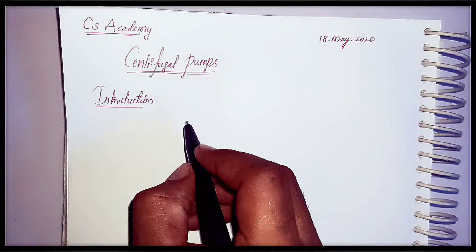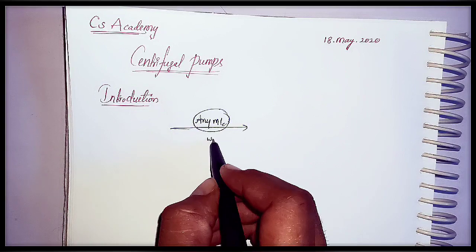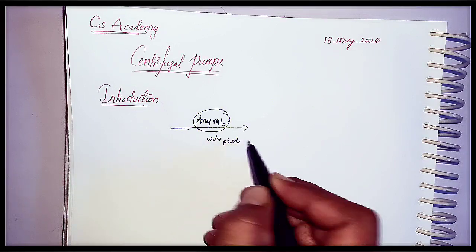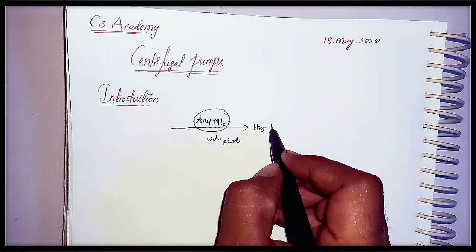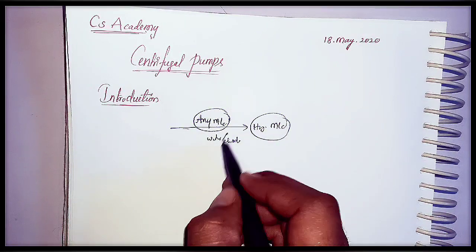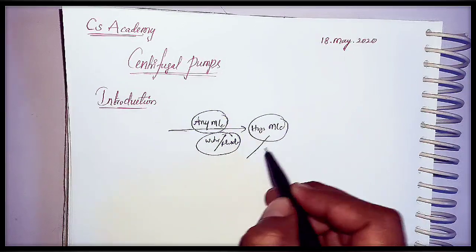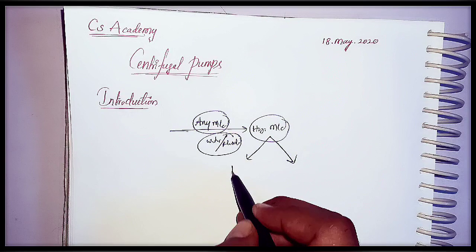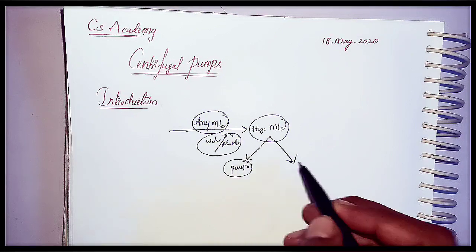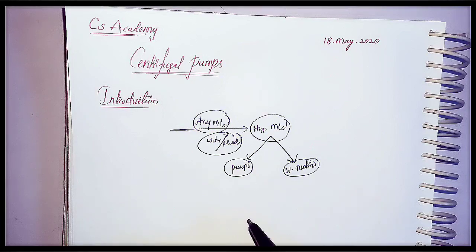Any machine that deals with water or any fluids is called a hydraulic machine. So hydraulic machines are divided into two types. Those are hydraulic pumps and hydraulic turbines.